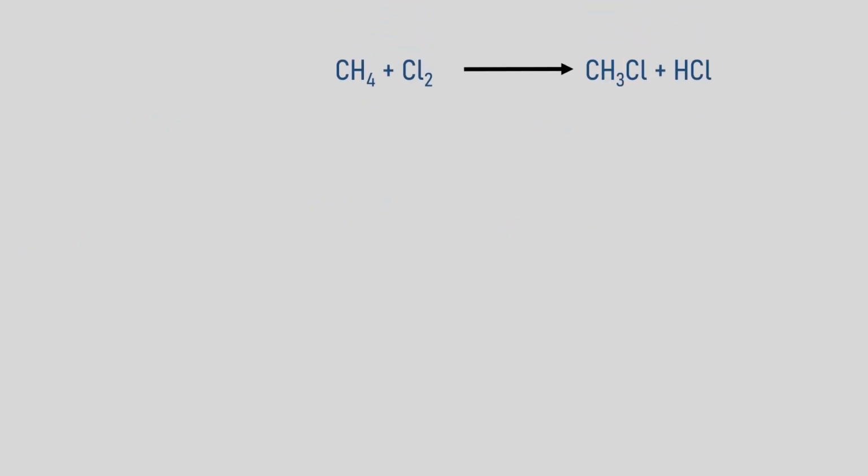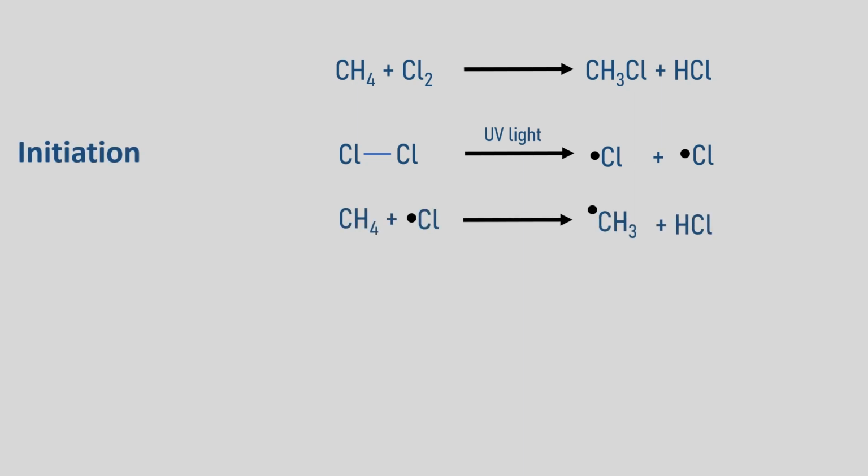The reaction with the chlorine follows three main steps. In the first step, we have the homolytic cleavage of the chlorine-chlorine bond to form chlorine free radicals thanks to ultraviolet light. This step is called the initiation step. In the second step, the chlorine free radicals react with methane to form the methyl free radical and hydrogen chloride.